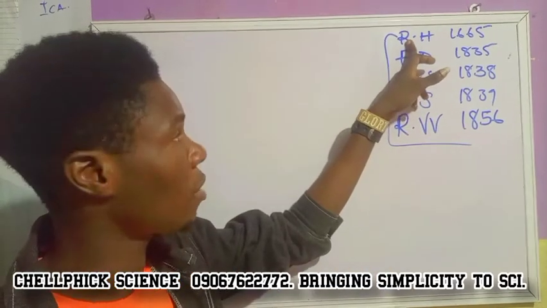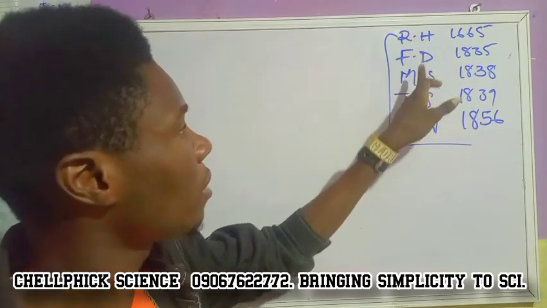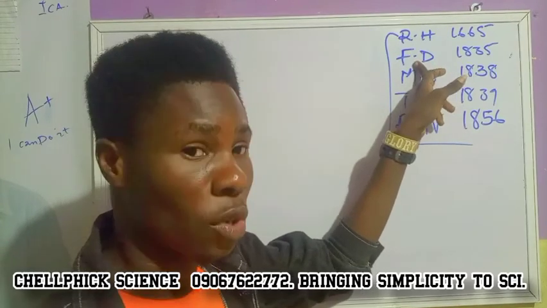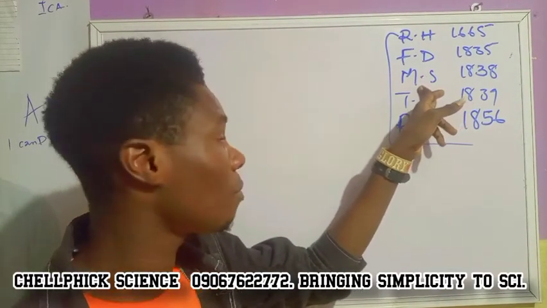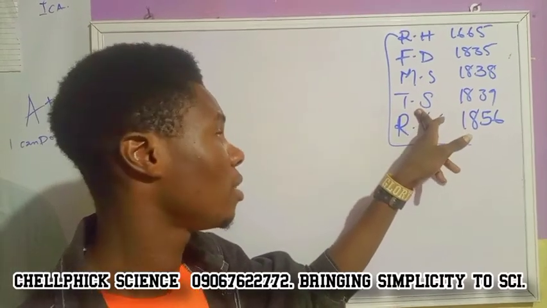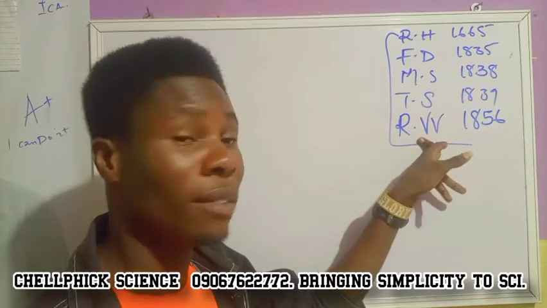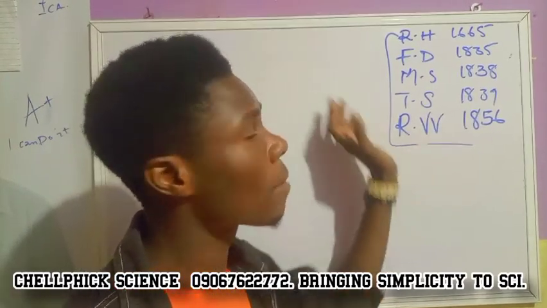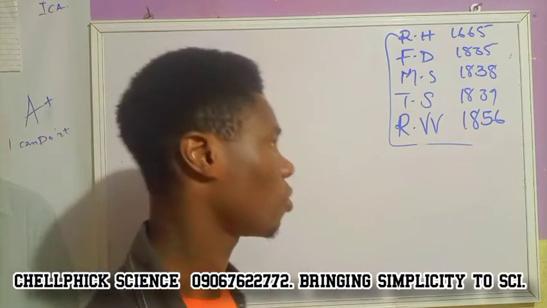Robert Hooke is the father of the cell. He discovered the cell from slides of cork. Felix Dujardin discovered the protoplasm. Matthias Schleiden discovered that all plants are made up of cells. Theodor Schwann discovered that all animals are made up of cells. Rudolf Virchow postulated that new cells arise from existing cells. All these are the scientists that contributed to cell theory and their contributions.